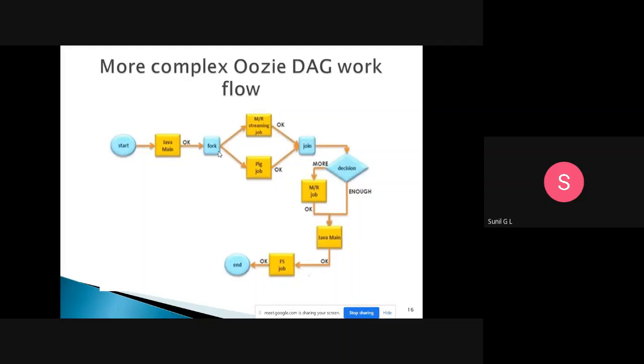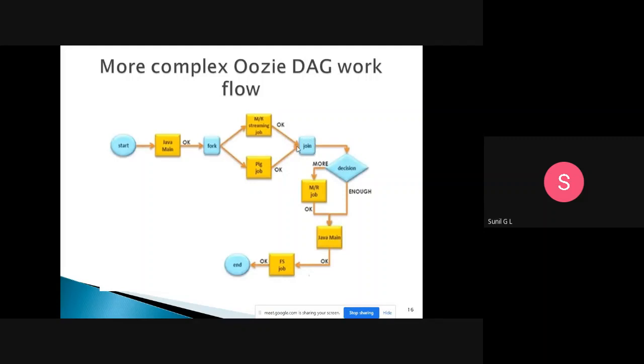In the first class I executed the map reduce framework, and the same thing here also. We will split the job into a map reduce streaming job and a pig job. If the map reduce job is executed successfully and the pig job is also executed successfully, then we will combine the two things. When you combine the two things, for that function we will have a join.